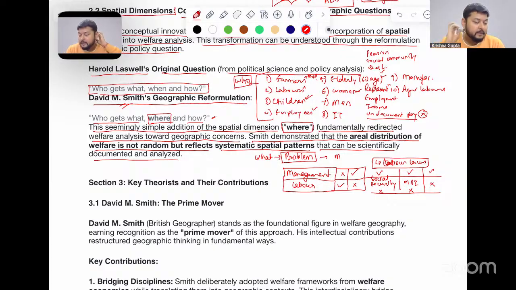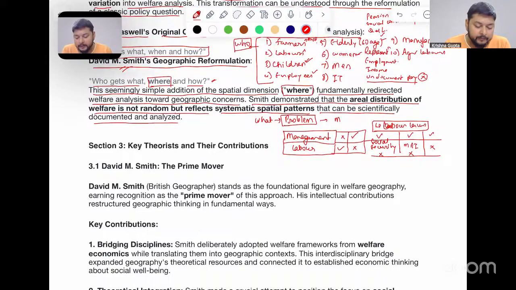So these are certain things we see that which is highlighted by David M. Smith. Here, he had tried to take all the considerations of the society, and he had tried to define that who gets what, where, and how. And this was taken as a basic part of the welfare geography, which was taken into the part of the quality of life parameters.